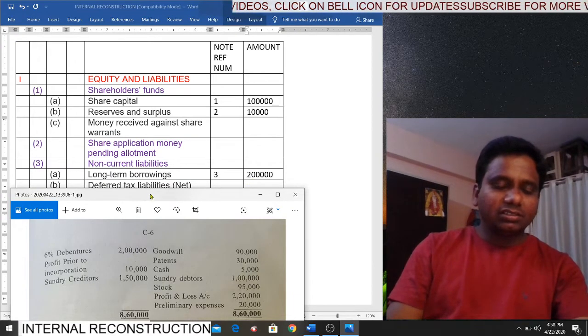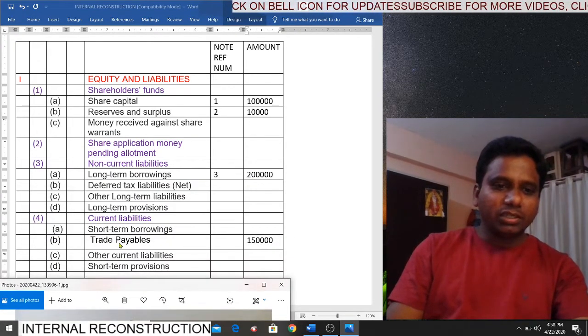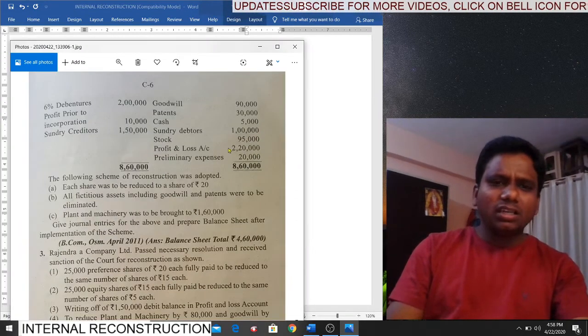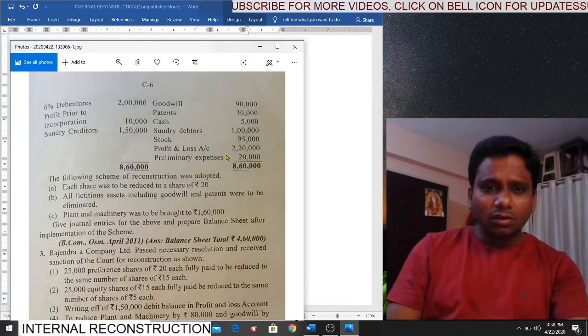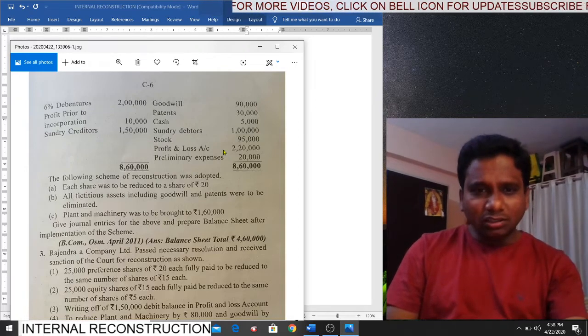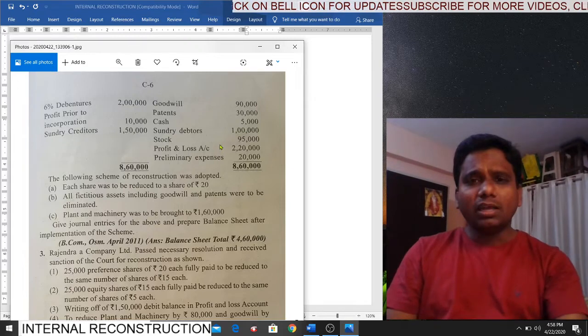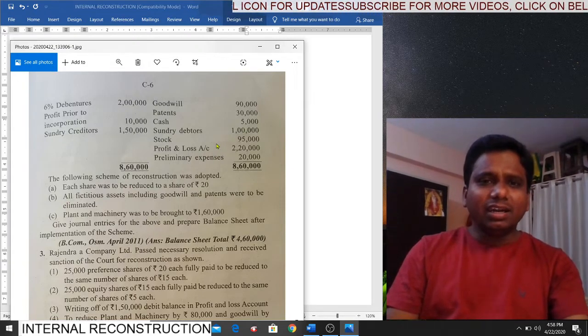Next, sundry creditors. Sundry creditors comes under what? Trade payables. How much? 1,50,000. So preparation of balance sheet is easy, students. From the old balance sheet, we are preparing the new balance sheet. What is the difficulty in that?